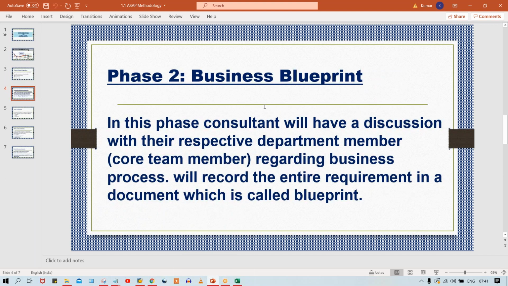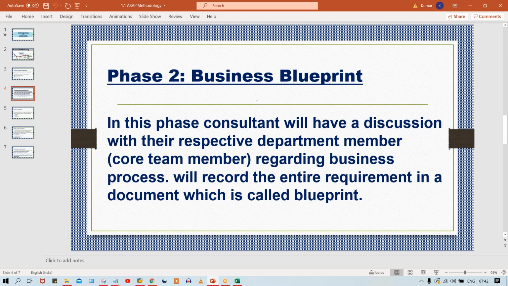What activities? Once the kickoff meeting is done, we move to the next phase, and that phase is called the business blueprint phase. So what happens in the business blueprint phase, guys? Look here, in this phase, the consultant will have a discussion with their respective department members, who are called core team members, regarding the business process. And then we'll record the entire requirement in a document, and that is called the blueprint. Now I'll explain in detail.